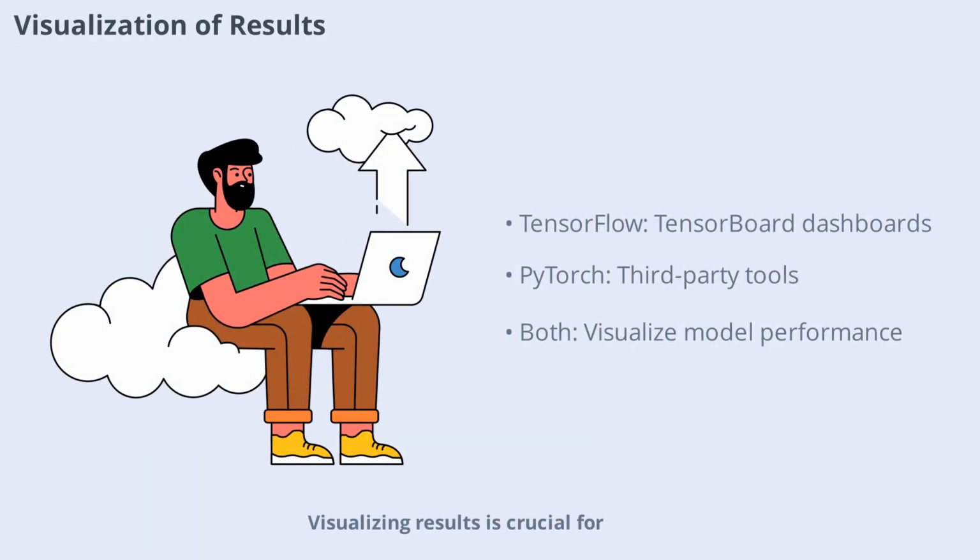Visualizing results is crucial for interpreting model performance and communicating findings. TensorBoard offers interactive dashboards for tracking metrics, visualizing graphs, and comparing experiments. PyTorch users can leverage similar tools or integrate with third-party visualization libraries. Effective visualization helps identify trends, diagnose issues, and present results to stakeholders. Both frameworks support a range of visualization options, making it easier to understand and improve your models.